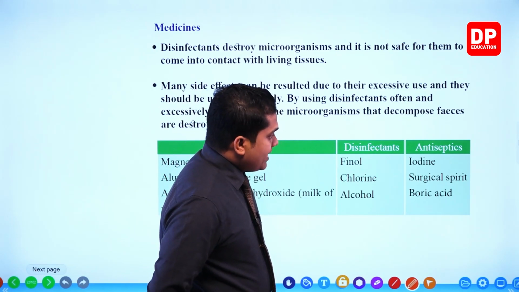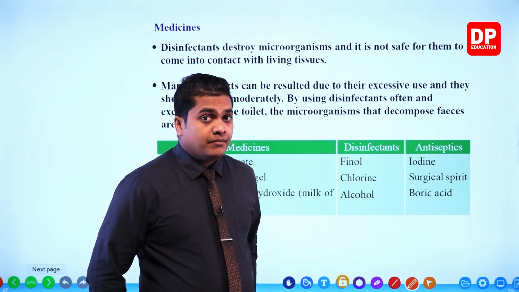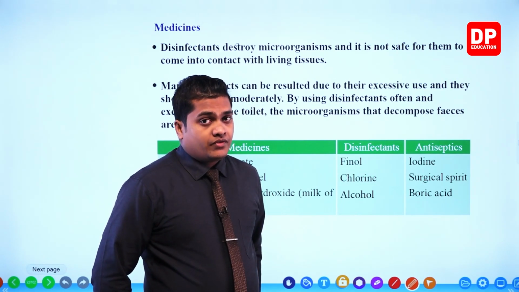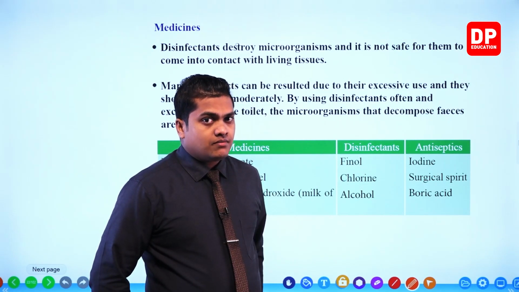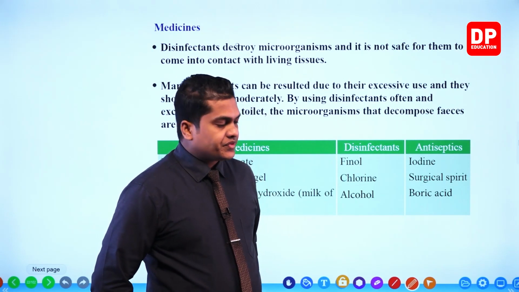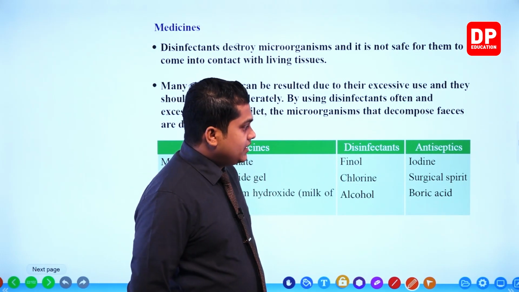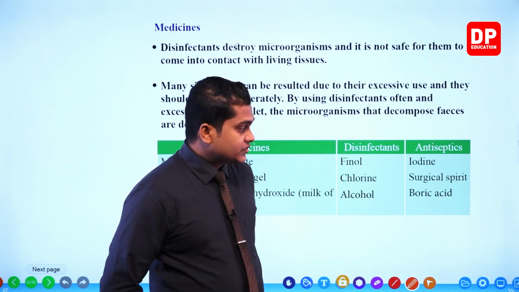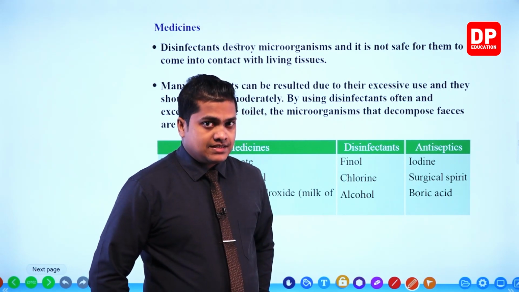Then my dear children, antiseptics. We use antiseptics in order to recover from bruises and cuts. So iodine, I told you about iodine solution, right? Then surgical spirit and boric acid. So these things are used as antiseptics.